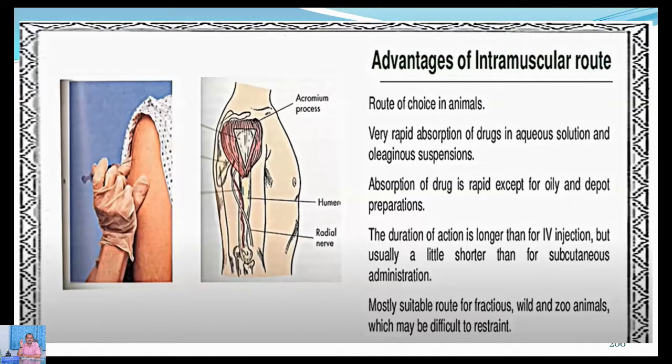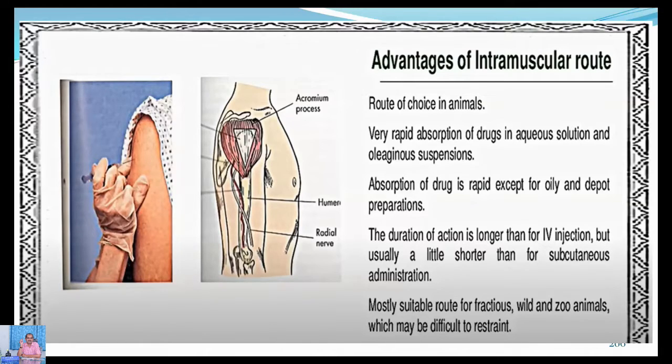The advantage of this route of administration is rapid absorption of the drug in aqueous solution, and even oily suspensions can be administered. The absorption of the drug is very rapid for oily and depot preparations. The duration of action is longer than the IV injection, but usually a little shorter than subcutaneous.